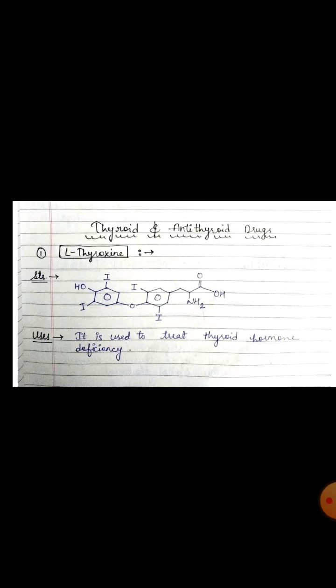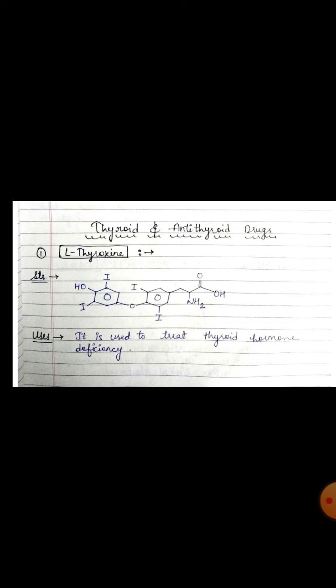Okay. Now the storage and secretion. The thyroid glands containing iodinated tyrosine residues are stored in the follicles, and there is release of T3 and T4 hormones into the circulation of the plasma. Now come to the regulation. The regulation of thyroid secretion is by TSH secreted by the anterior pituitary and TRH from the hypothalamus.